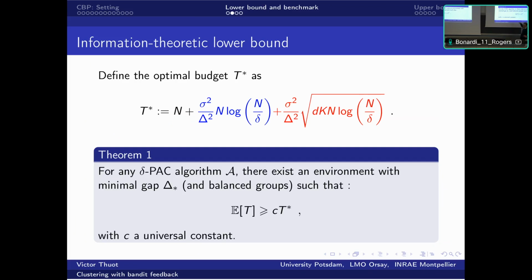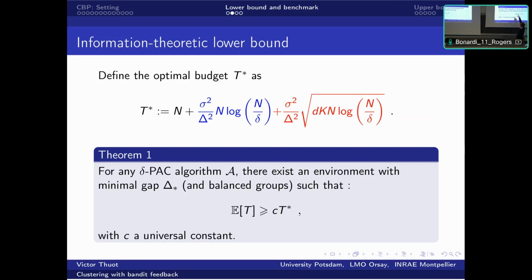We have a first term in blue, which doesn't depend on the dimension of the problem. It only depends on the number of arms. It appears as quite usual in classification, even in supervised classification. In a Gaussian setting, if you want to test whether you are in one Gaussian with one mean or another Gaussian with another mean, you have to pay 1 over delta square at least.